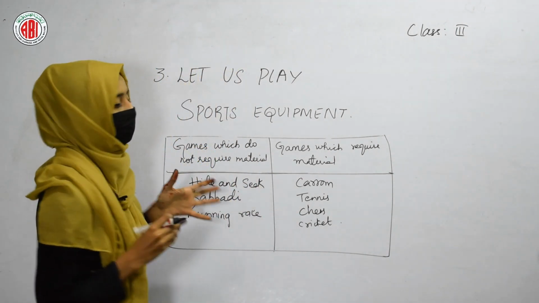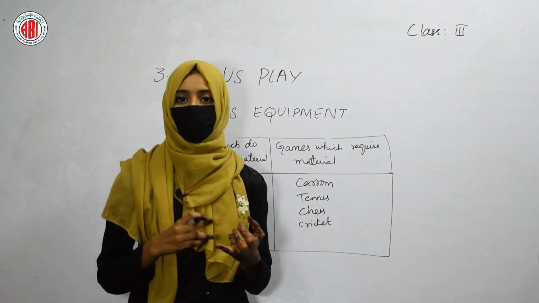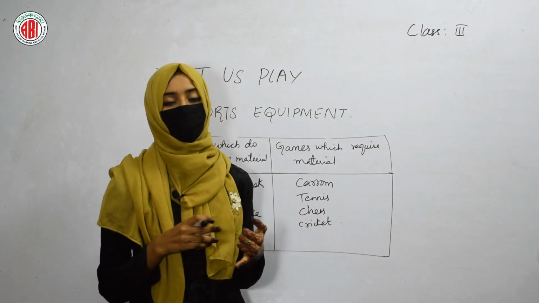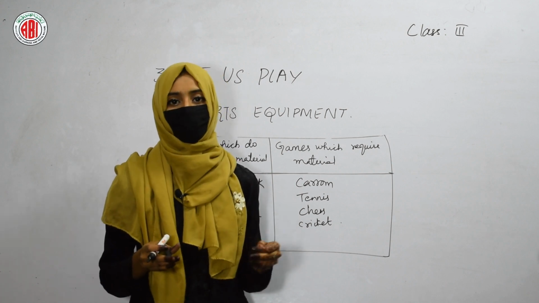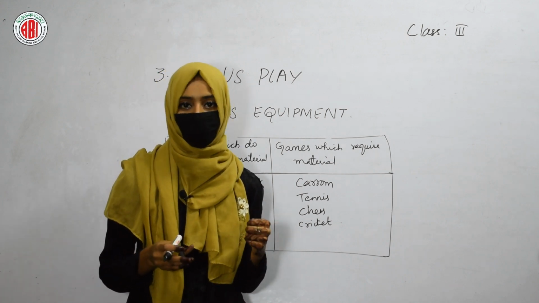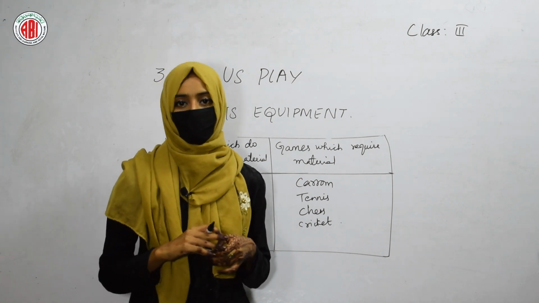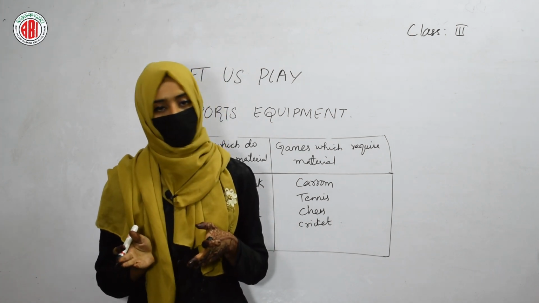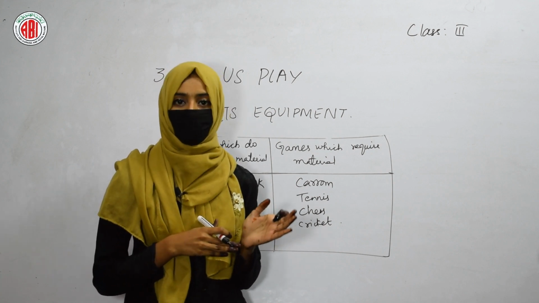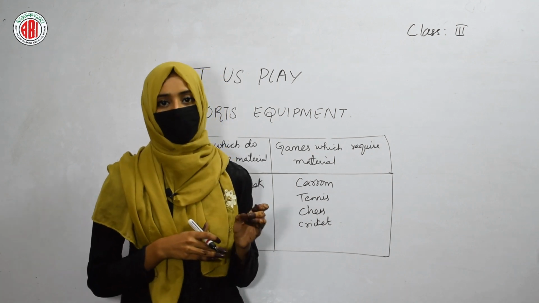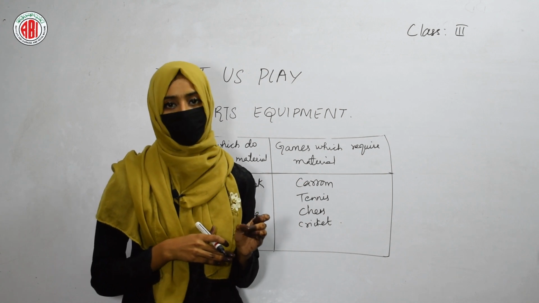So in this way we can classify the games based on the time period, based on the place where we play, and based on the materials that are required to play those games. Some of the games do not require any sports equipment, and some of the games can be played with the material required to play that particular game.